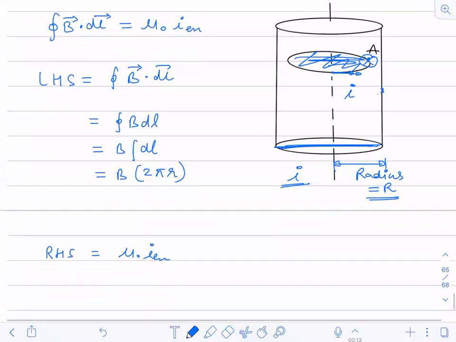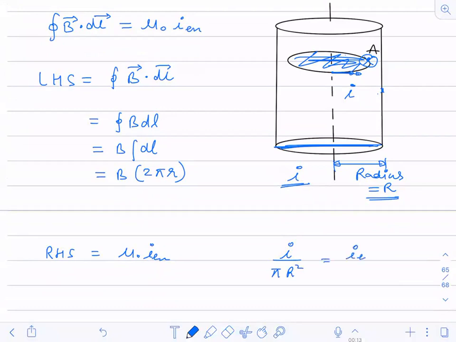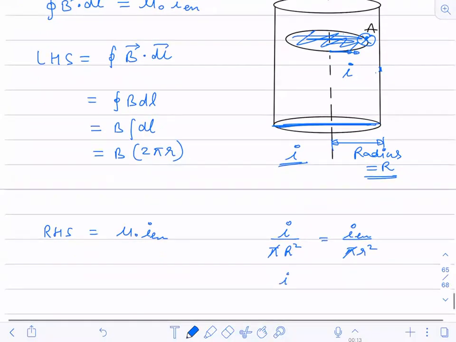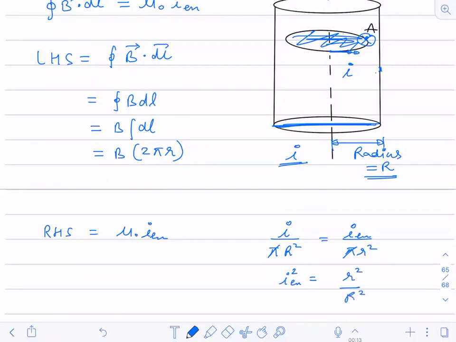Because current is uniformly divided over the surface area. This total current was divided uniformly over the area pi capital R square. Right now this enclosed current is divided over pi small r square. So if I cancel it out, I get I enclosed as I r square divided by capital R square.